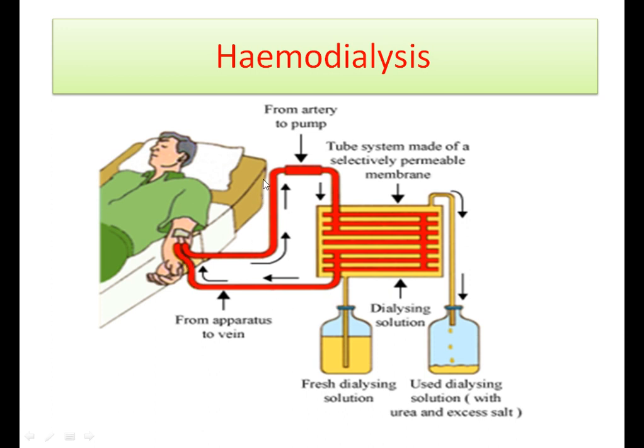During this passage, the waste products from the blood pass into the dialysing fluid by diffusion. The purified blood is then pumped back into the patient. This is similar to the function of the kidney, but it is different since there is no reabsorption involved.